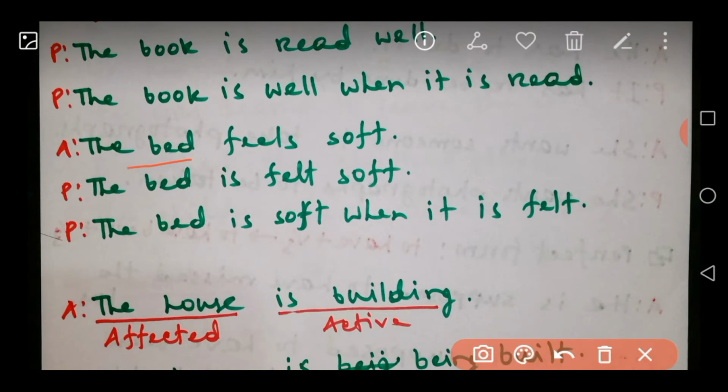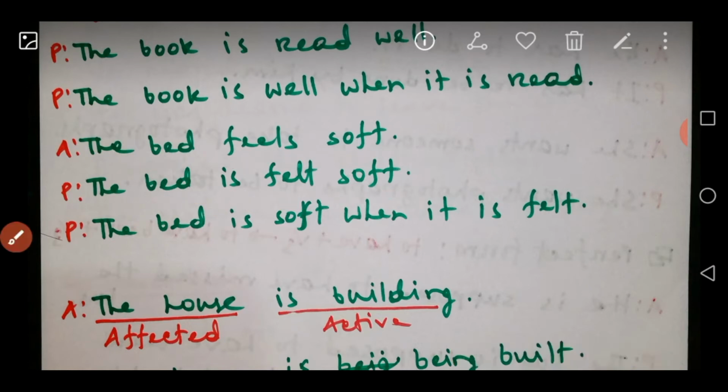The bed feels soft. The bed cannot feel anything. When a person lies or sits on a bed, he or she can feel something, whether it is soft or hard. So this is also a sentence of middle voice. In that case, the bed will remain in its position, then we'll add an auxiliary verb, then the v3 form of feel, which is felt, and then the complement soft. The bed is felt soft.